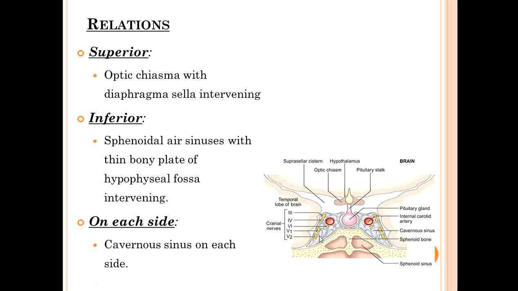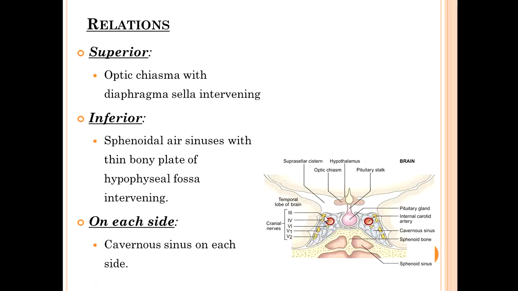On either side you can see a blue structure within which something yellow and red is present. The blue structure is the dural venous sinus, the cavernous sinus. The red structure is the internal carotid artery, and the yellow structures are different nerves.